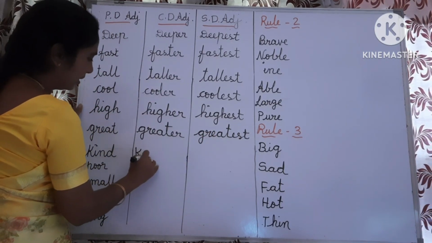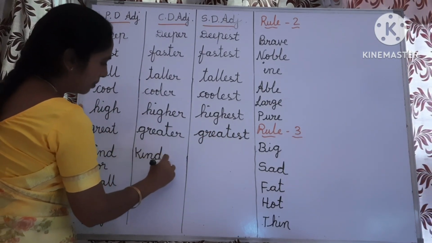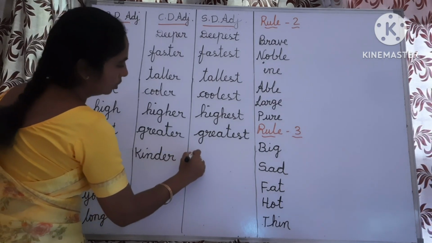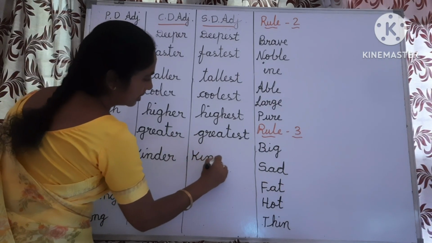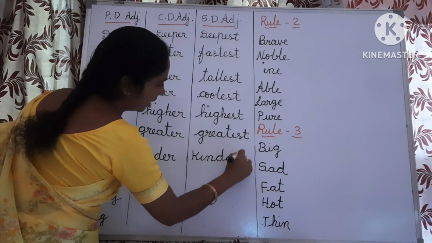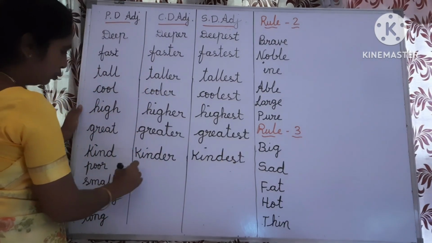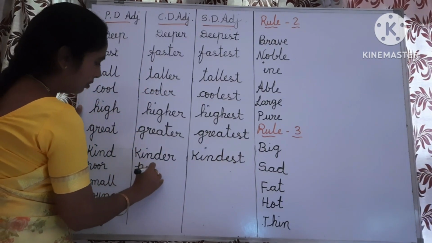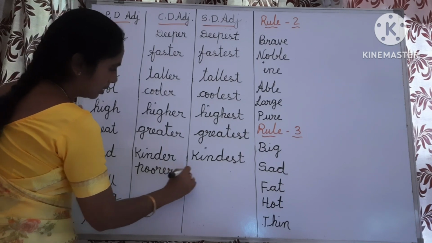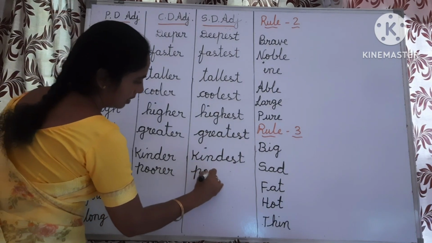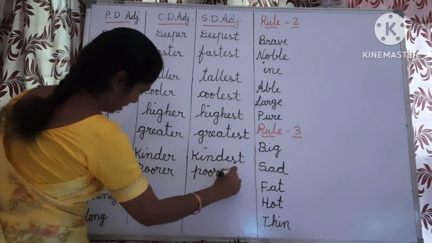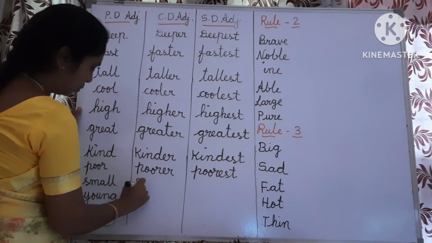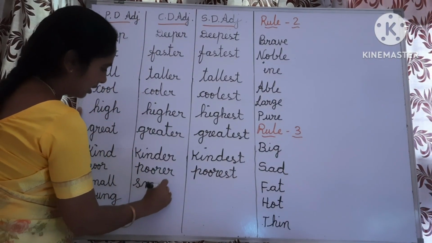Next one, kind, kinder, kindest. The comparative form of kind is kinder, the superlative form of kind is kindest. Next, poor, poorer, poorest. Next word, small, smaller, smallest.